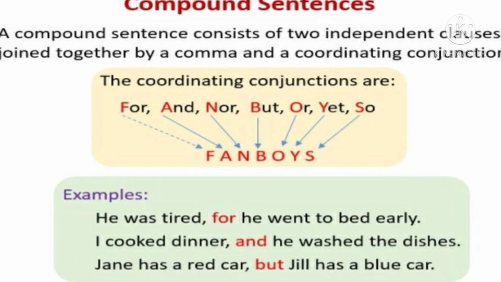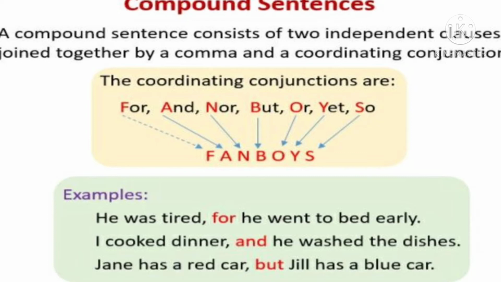Now let us see examples of compound sentences. He was tired, for he went to bed early. I have used a comma after one independent clause. He was tired is an independent clause; it's not depending on any other sentence. Later I have used the coordinating conjunction for. He went to bed early is another independent clause. When we combine these 2 independent clauses with a comma and a coordinating conjunction, we call it a compound sentence.